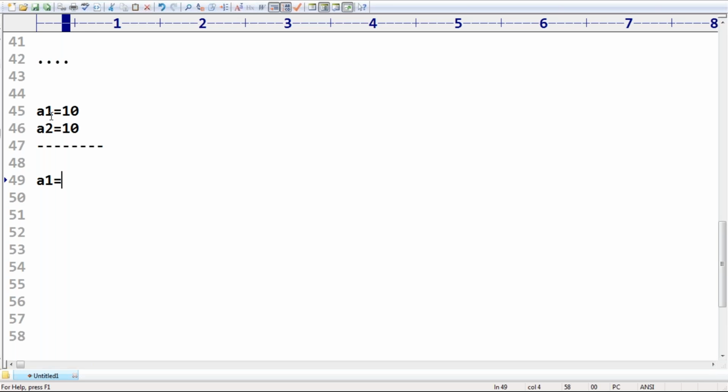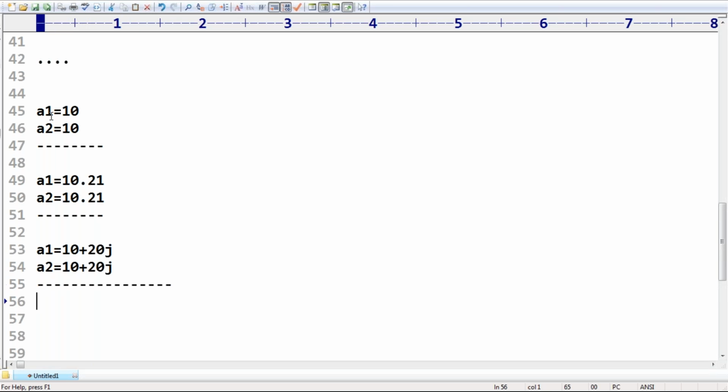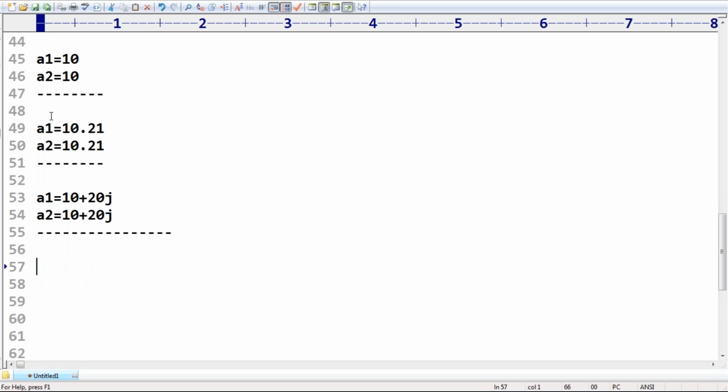Say a1 is equal to 10.21, and a2 is equal to 10.21. How many objects are going to be created? Now a1 is equal to 10 plus 20j, and a2 is equal to 10 plus 20j. How many objects are going to be created? Only one object we are going to create.